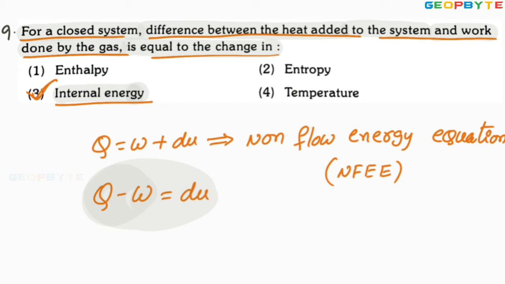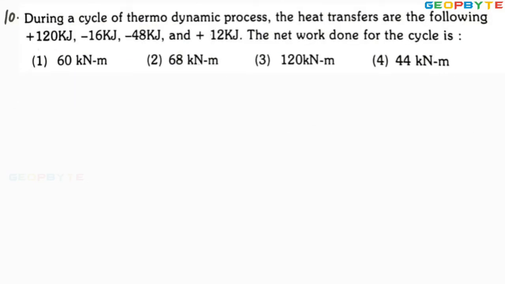Let us take another problem. Look at the 10th problem. During a cycle of thermodynamic process, the heat transfers are given like this. The first heat transfer Q1 is plus 120 kilojoules.